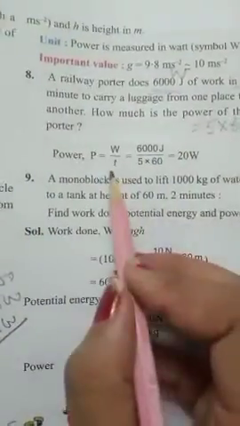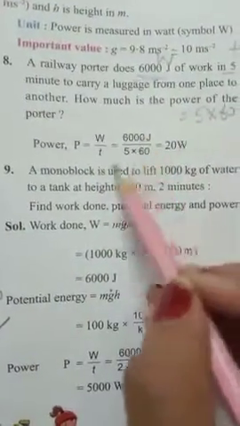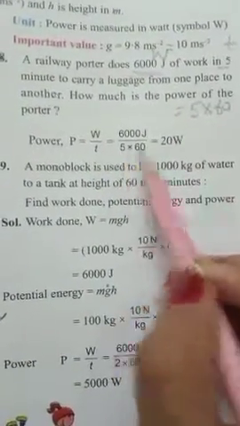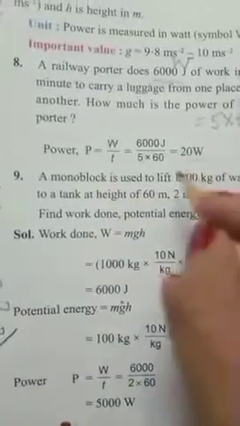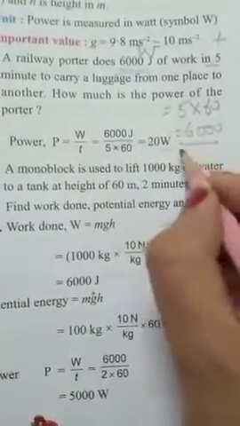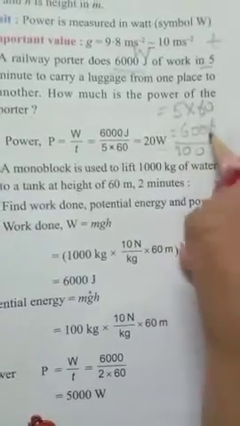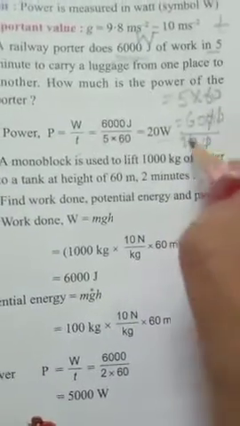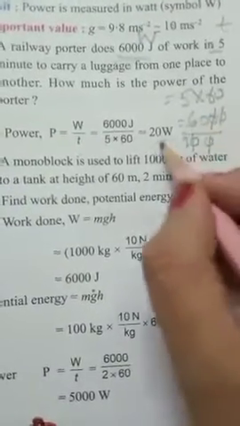Carrying a luggage, how much power does the porter have? Power is equal to work done upon time. Work done is 6000 and time is 5 into 60. That comes out to be 20 watt. Means 6000 upon 5 6s are 30, so 0 will go, 0 will go, and 3 2s are 6. So 20 watt will be the answer.